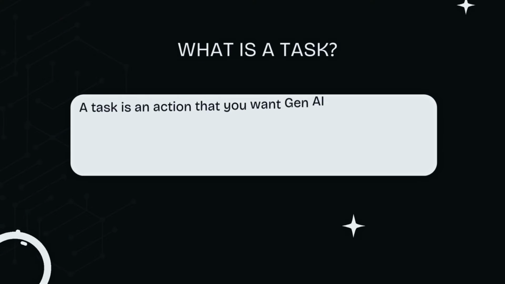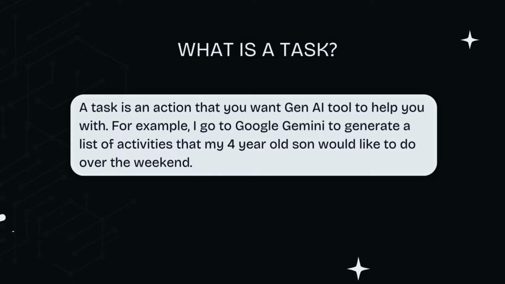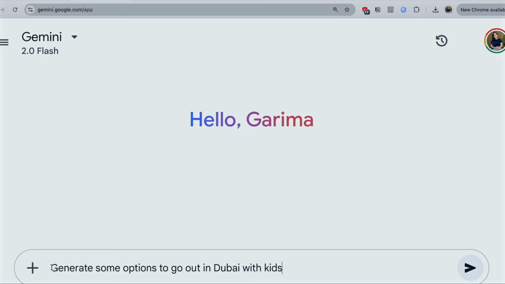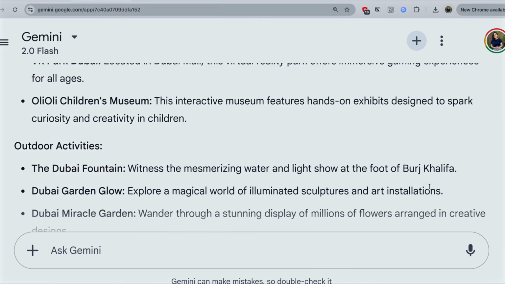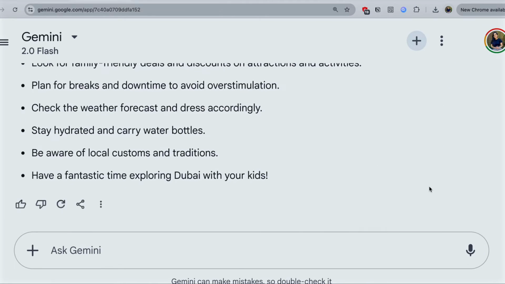A task is an action that you want a Gen AI tool to help you with. For example, I go to Google Gemini to generate a list of activities that my 4-year-old son would like to do over the weekend. So I say, generate some options to go out in Dubai with kids. The first part is task, followed by context. You see, there's a pretty good response, but it's still not exactly the way I want.